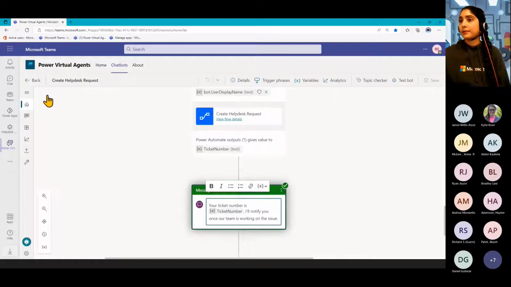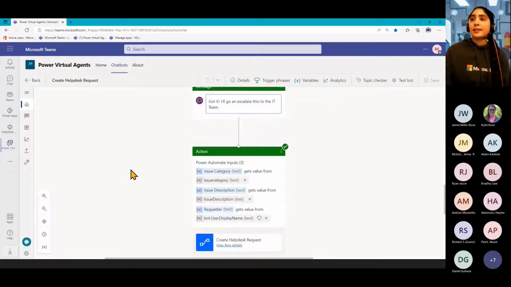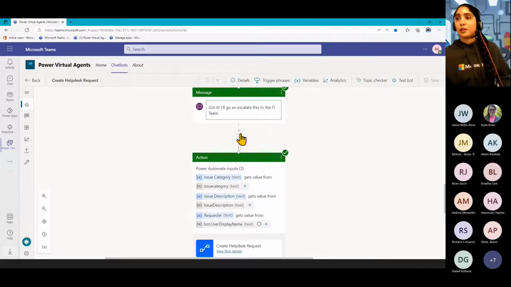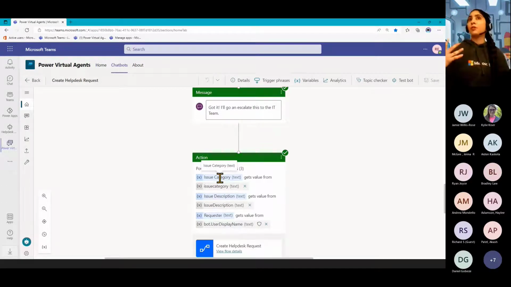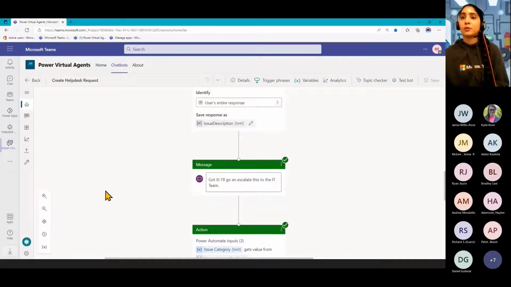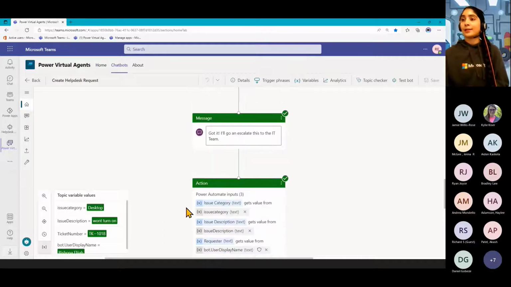Let's just take a step back. So as we add in the flow, what we do here is you'll just have to link up the variables from your bot conversation over to those inputs and outputs that you set up in the flow itself. So, you know, over here we have our issue category input or variable that we collected over in Power Virtual Agents. We also use that one in Power Automate as well. So it's just communicating between these two places, Power Automate and PVA.